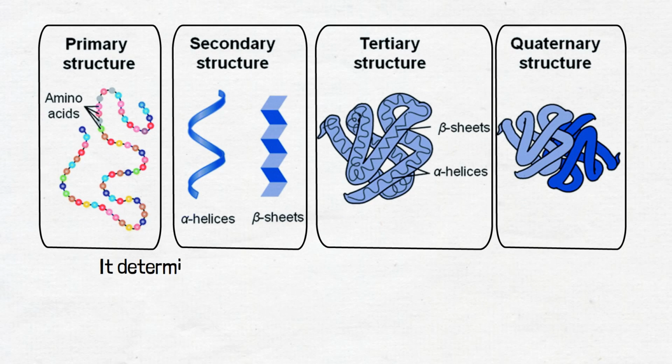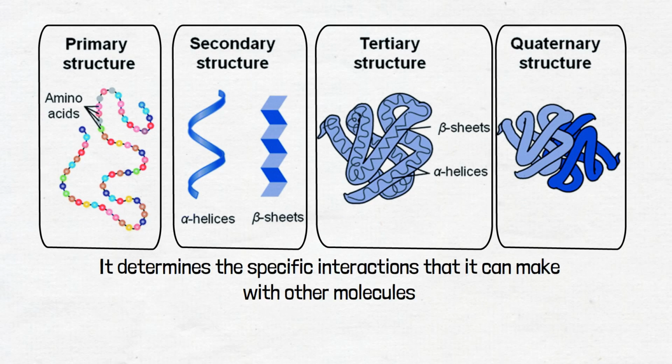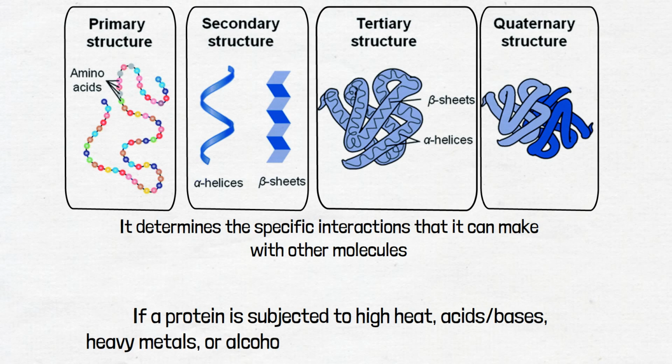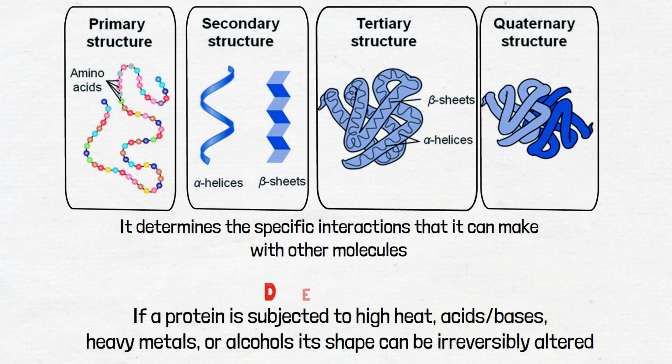The shape of a protein is critical to its function because it determines the specific interactions that it can make with other molecules. If a protein is subjected to high heat, acids/bases, heavy metals, or alcohols, its shape can be irreversibly altered. This process is known as denaturation.